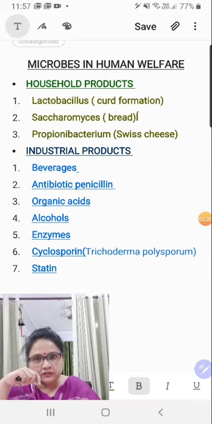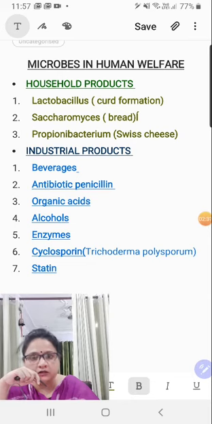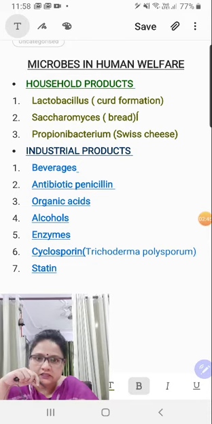Whatever is written as of now on the screen, the first one under household product is Lactobacillus. Everyone knows that this bacteria is used for curd formation. Saccharomyces cerevisiae is yeast, and it is used in bread.